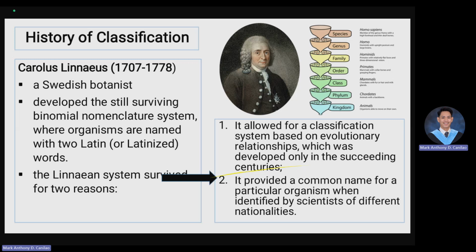Following this, we have the binomial nomenclature. Again, let us talk about it. Bi means two, nomial means term, and nomenclature means naming. So binomial nomenclature is a two-term naming that we use in naming scientifically. For example, we have the lion. The genus is Panthera, and the specific epithet or species is leo. So the scientific name of lion is Panthera leo.